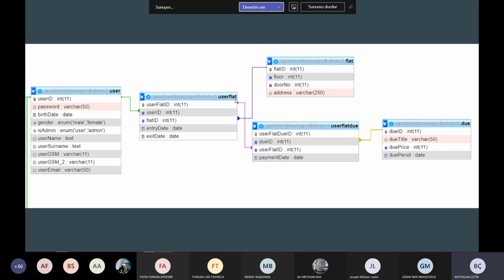The user flat table is actually an intermediate table, because user and flat actually have a many-to-many relation. We need to reduce it to a one-to-many relation with this user flat. Also, user flat has a many-to-many relation with the due table. We use the user flat due table to reduce the many-to-many relation.